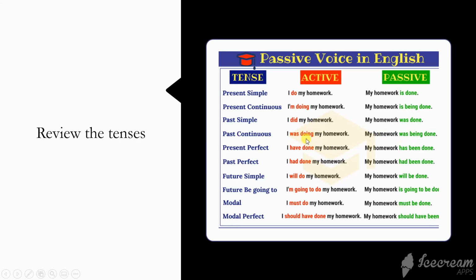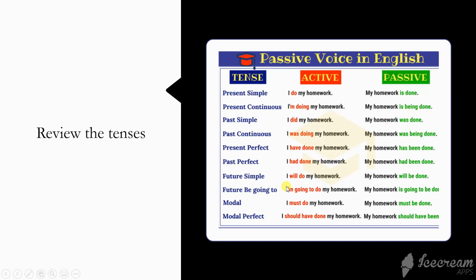I have seen many students, when they are resolving and making passive, forget about -ing. So there would be no difference between present continuous and present simple if you remove -ing. This is the only difference between present simple and present continuous. See, my homework is done. My homework is being done. So if you remove being, that will be the same. So what is the difference?